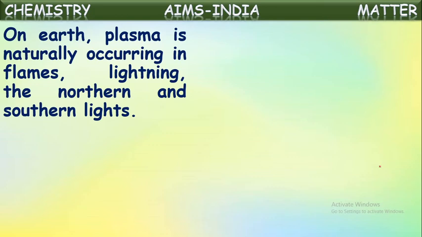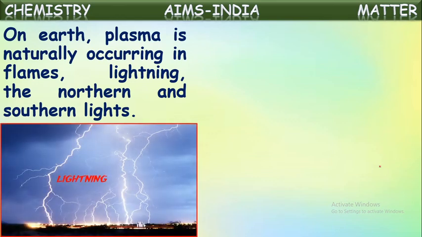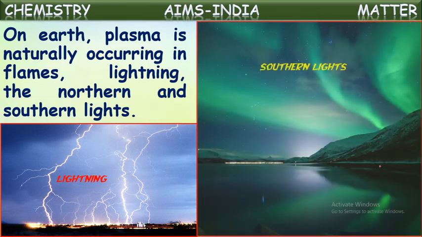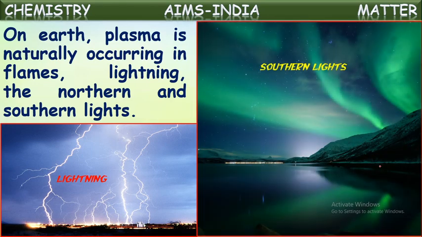On the earth, not only in the stars and sun, plasma also occurs naturally in some flames, in lightning, and in the northern and southern lights. Often we observe some lightning in the north and south polar regions. That is because of plasma existing in nature. Even in lightning, because of the high voltage produced in the sky, the air nearby is ionized for a fraction of a second and glows because of the plasma formation. Okay, in this way, plasma occurs on the earth also.